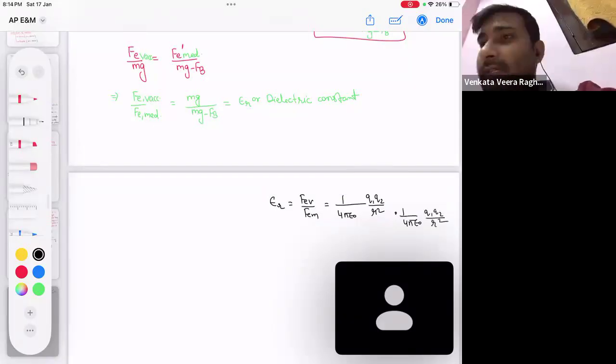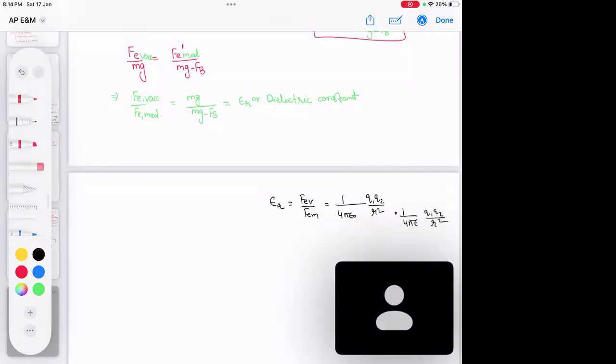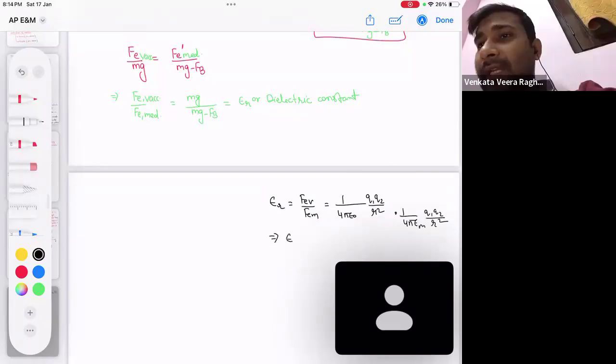So epsilon r becomes epsilon of medium by epsilon naught.